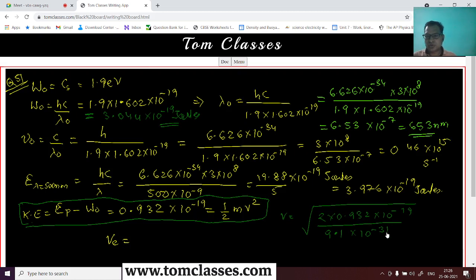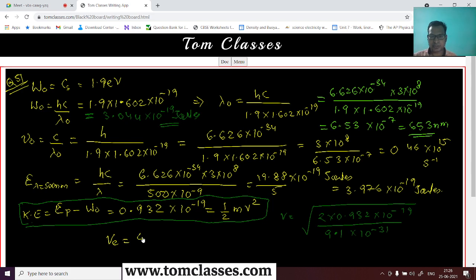So it is 10 to power 12. Let me use 2 multiplied with 0.932, that is 1.861 divided by 9.1, this is 0.2, so 20 into 10 to power 10. Square root of 20 is around 4.